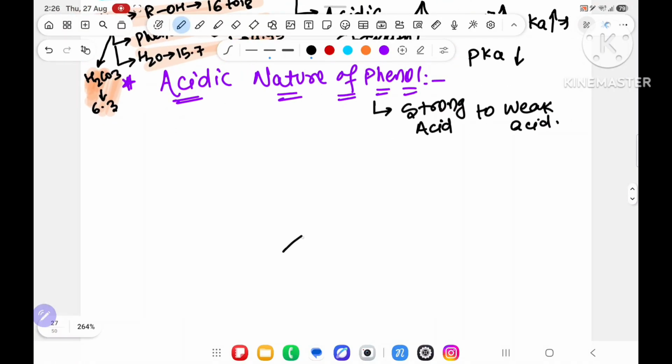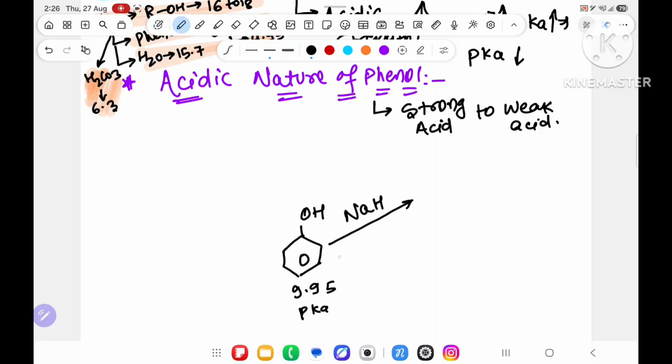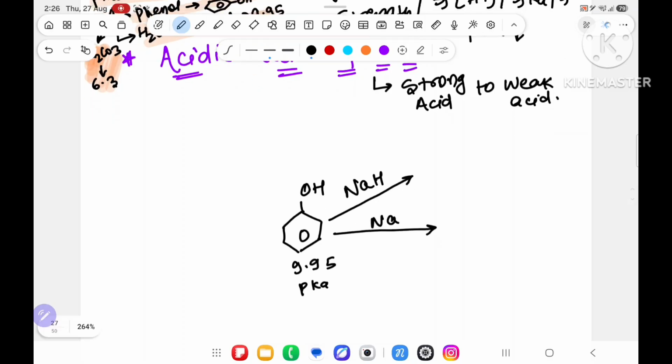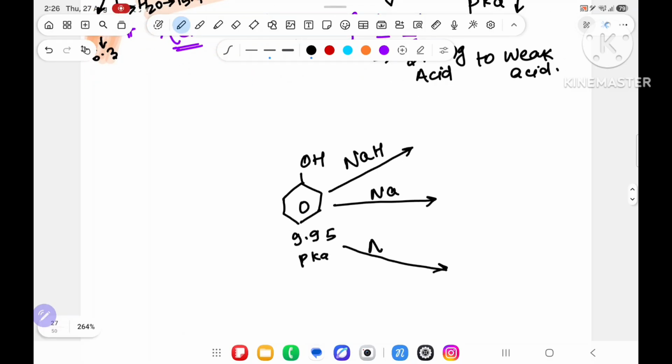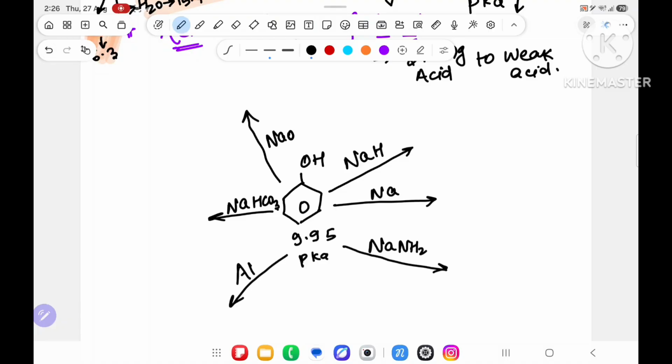Suppose I take phenol here. Its pKa value is 9.95. I am saying react this phenol with NaH, with sodium, with NaNH2, with aluminum, with NaHCO3, and with NaOH. Now, when it reacts with this, what will you get?